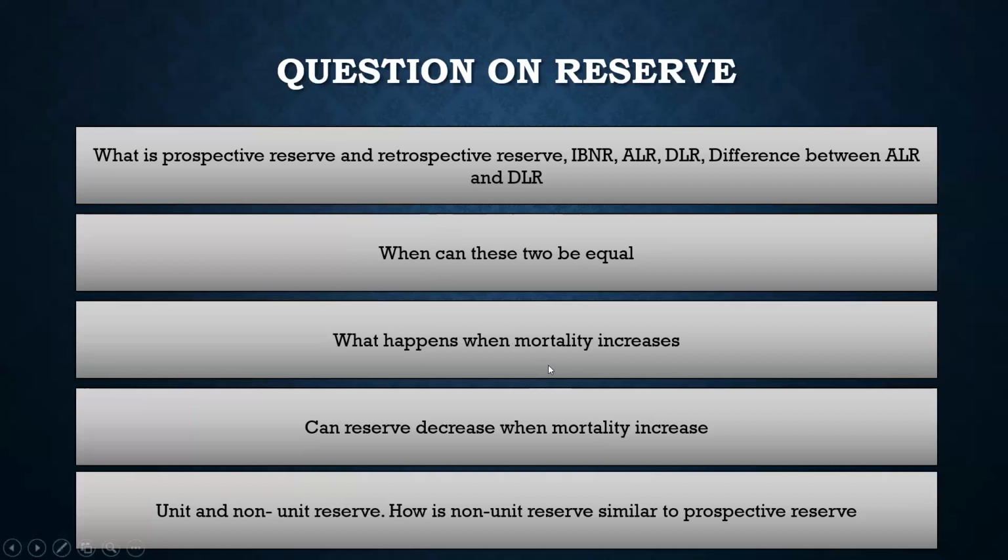What happens when mortality increases? This question is for, say, a term product or a whole life or endowment. When mortality increases, that would mean we have to go back to the formula for the prospective reserve, right? And this question is usually asked for prospective reserve, not for retrospective reserve. Because in industry we keep the prospective reserve; retrospective reserve is not generally used in the industry. So there is a separate way to use the retrospective reserve.